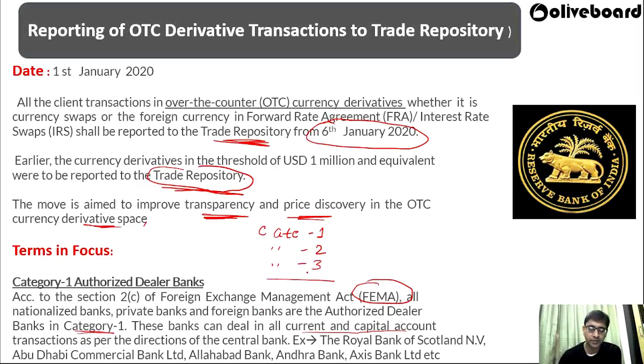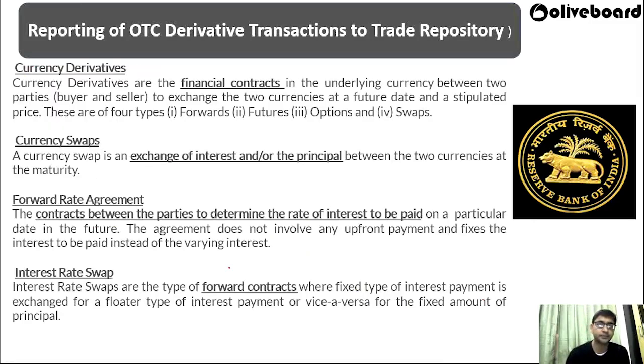Some of the banks are here: Royal Bank of Scotland, Abu Dhabi Commercial Bank, Allahabad Bank, Andhra Bank. Royal Bank of Scotland and Abu Dhabi Commercial Bank are foreign banks. Axis Bank is a private bank. Andhra Bank you can call a state bank, and Allahabad Bank is a nationalized bank. So these are all the banks under category 1 authorized dealer banks.